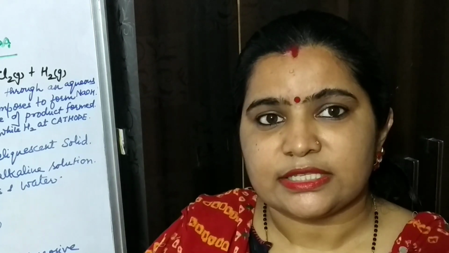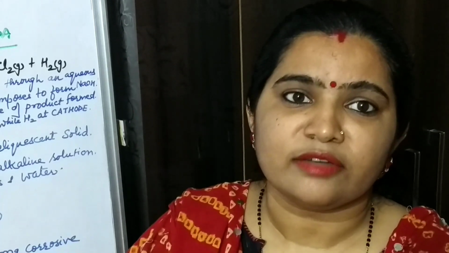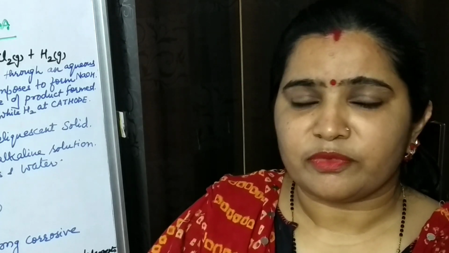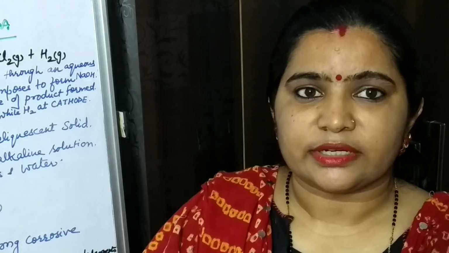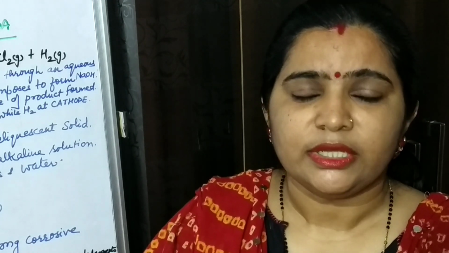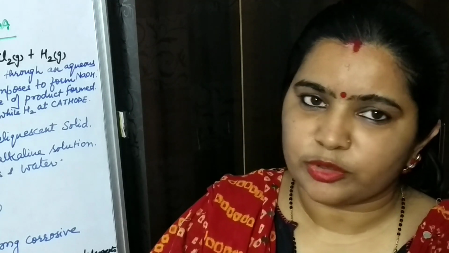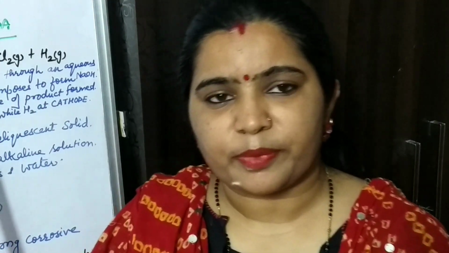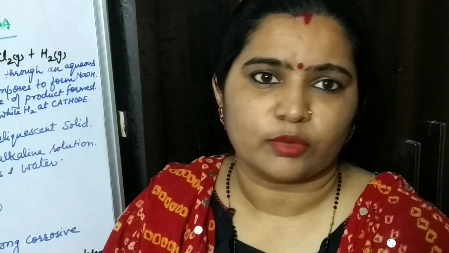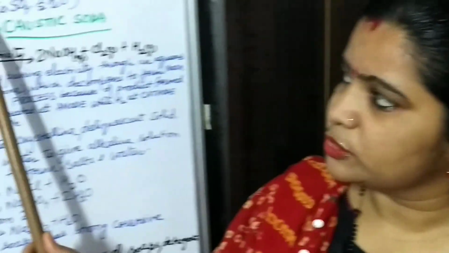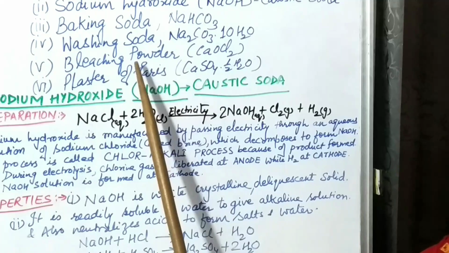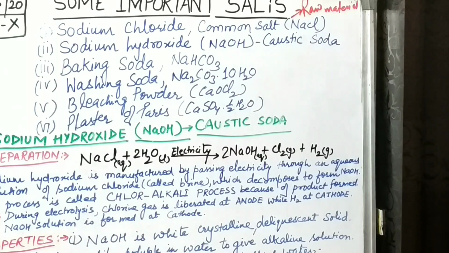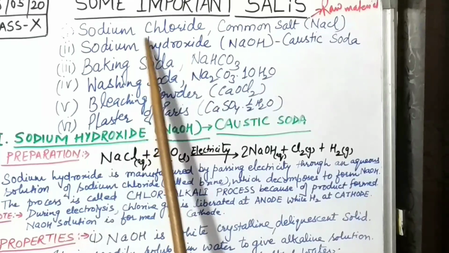In terms of rock salt, it is the crystalline form which is present in rocks. Now after that you will ask me, ma'am, why is the color different? See children, color is different due to the presence of some impurities in it. Okay, I hope you have understood. So this is a vital raw material which is used to prepare various useful products which we use at home. So the initial 4 salts up to bleaching powder are only due to this NaCl. You will come to know when we discuss one by one how it is a raw material for other salts.